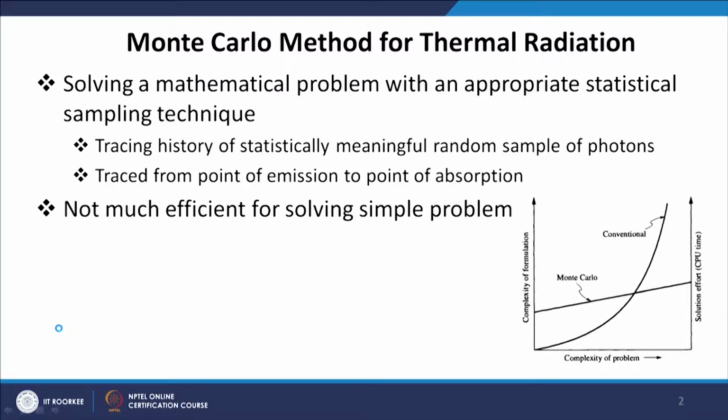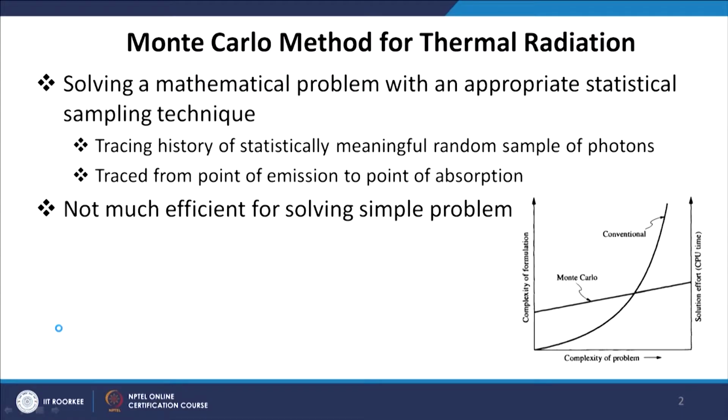Now this problem, the Monte Carlo problem, is computationally very expensive. Although the problem can be of any complexity, the Monte Carlo method can solve it to arbitrary degree of accuracy, but the problem solving requires significant cost, significant computational cost. We may have to sample millions of photons in the problem before we get good results. So it is not a good idea to apply the Monte Carlo method to simple problems. If we look at the time it requires to solve, we see that the Monte Carlo method is less efficient for problems with less complexity.